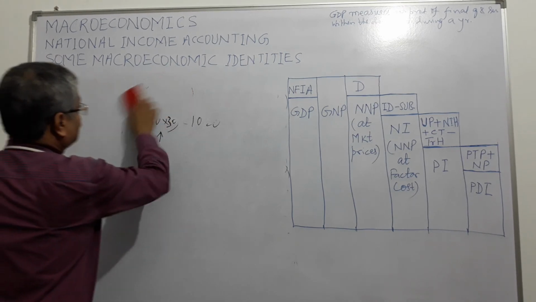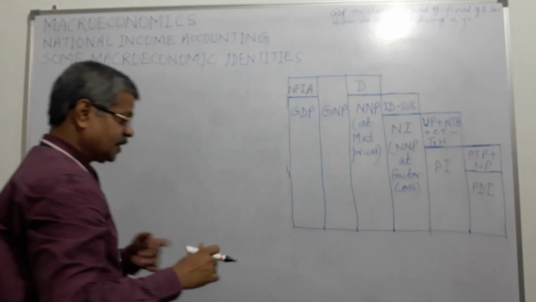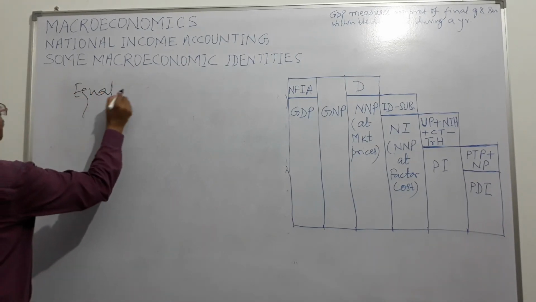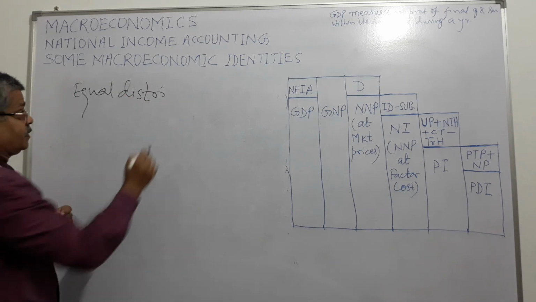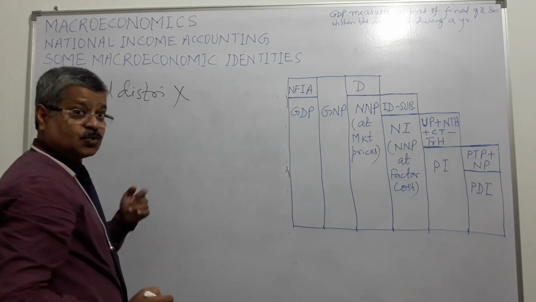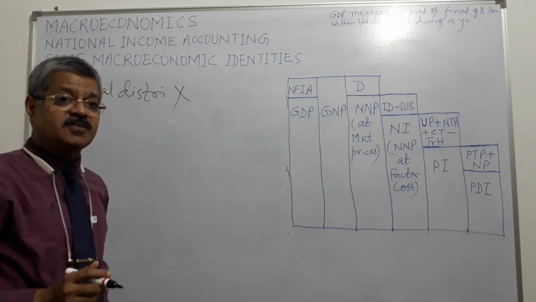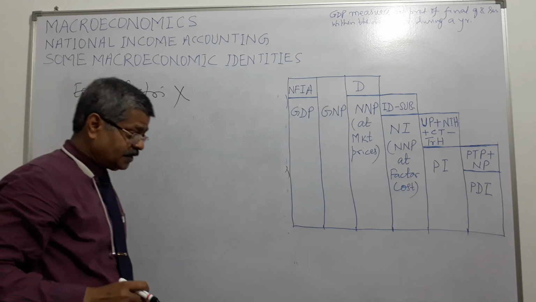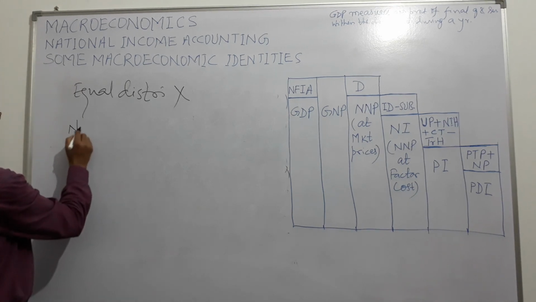So what could be the problems in this? There could be three things, right? Equal distribution may not be there, right? So then there will not be direct correlation between the increase in GDP and increase in the welfare of the society, right? Then there are a lot of non-monetary exchanges